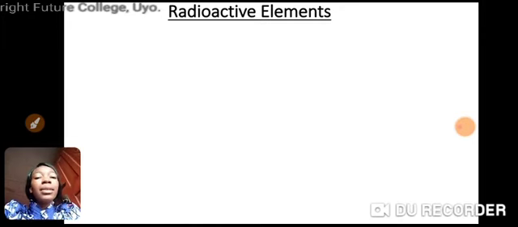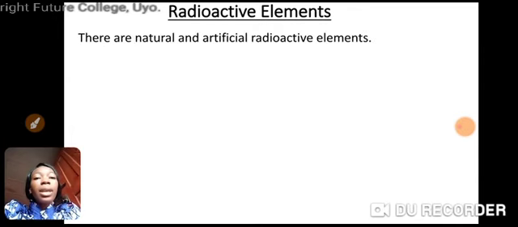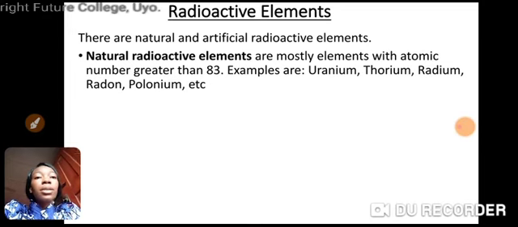We are going to look at radioactive elements. We have natural and artificial radioactive elements. We are going to look at the natural ones. Natural radioactive elements are mostly elements with atomic number greater than 83. Last time we discussed elements and we were able to mention some elements. Now, natural radioactive elements are those ones, mostly those ones that have what? Atomic number greater than 83. Examples are uranium, thorium, radium, radon, polonium, etc.